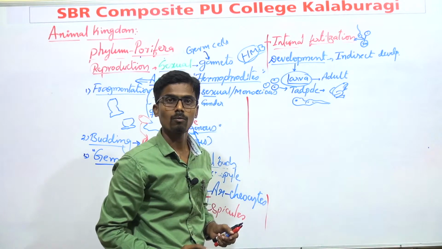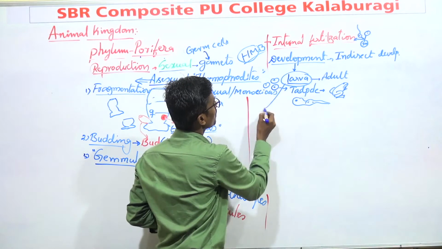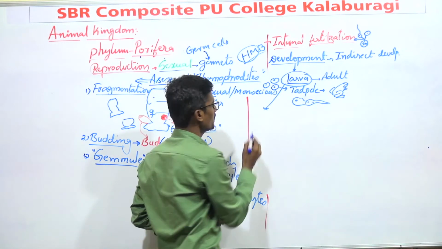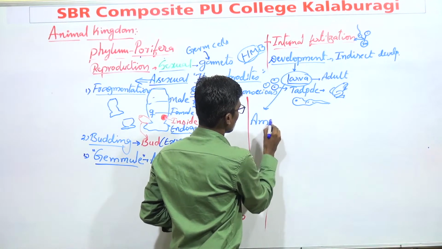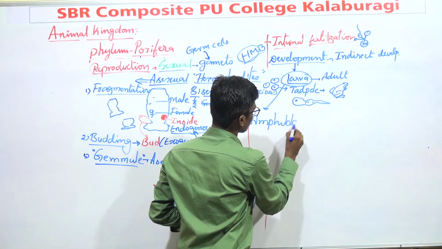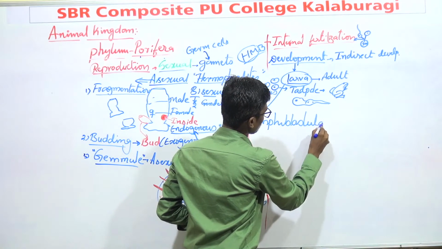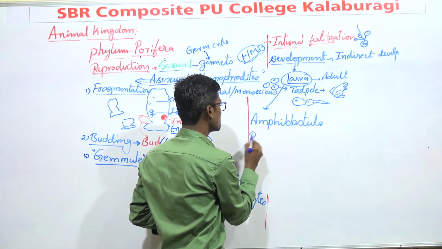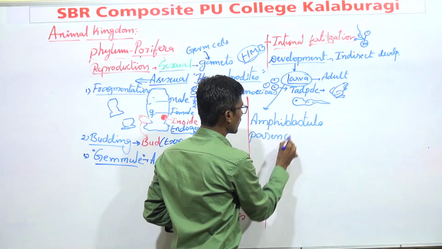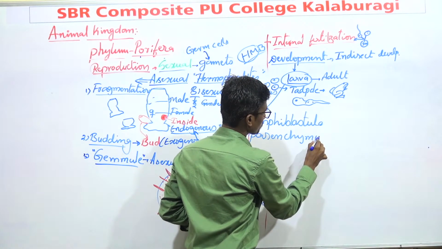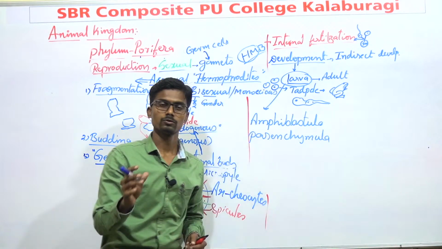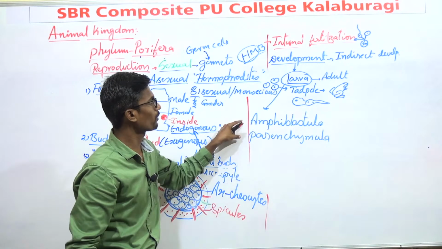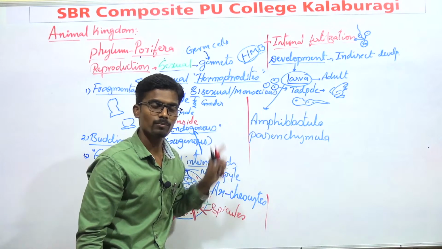Do you know what larvae are present in Porifera? One is amphiblastula and another one is parenchymula. These are the two important larvae we notice in phylum Porifera.